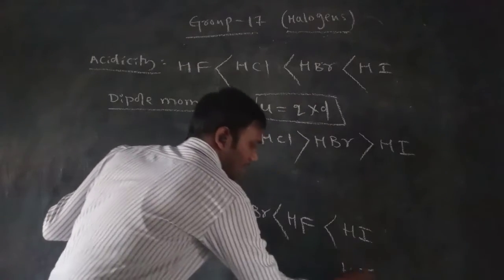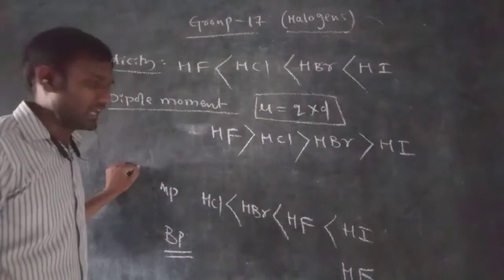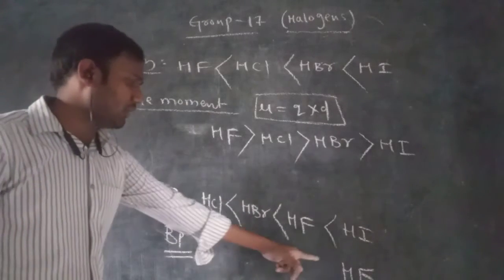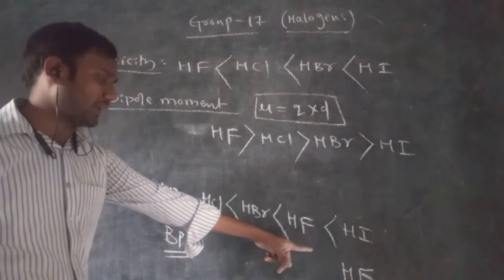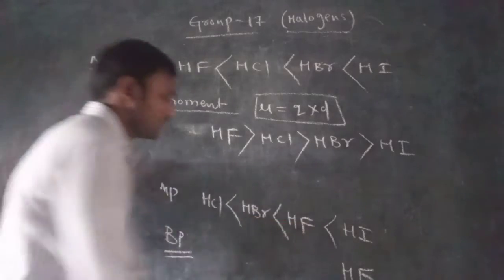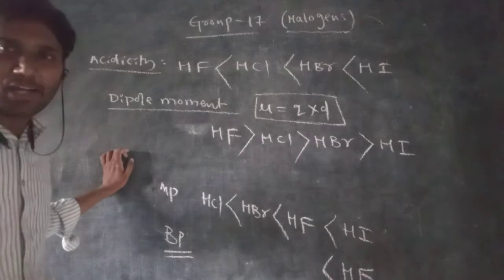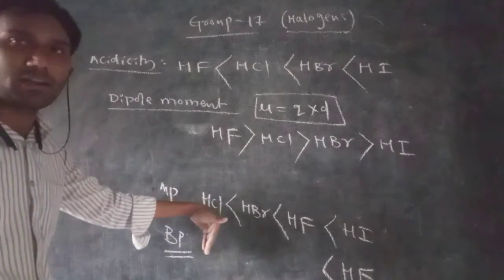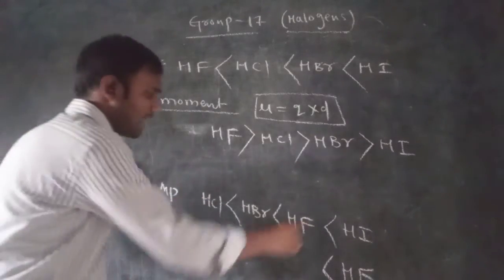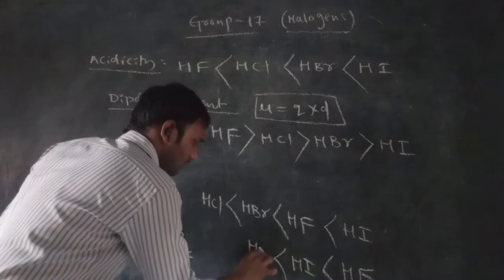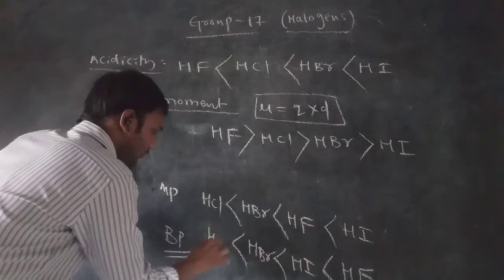Boiling point means a liquid converted to vapor, so hydrogen fluoride requires a higher temperature to convert to the vapor state. So the highest boiling point is for hydrogen fluoride. After that, it depends on the order of molecular weight: next hydrogen iodide, then hydrogen bromide, and then hydrogen chloride.